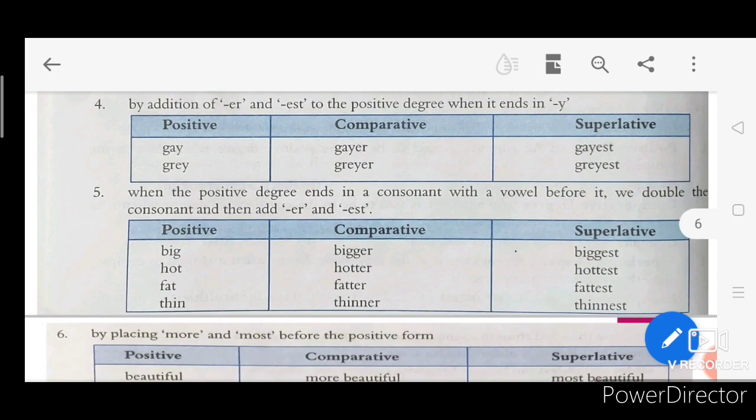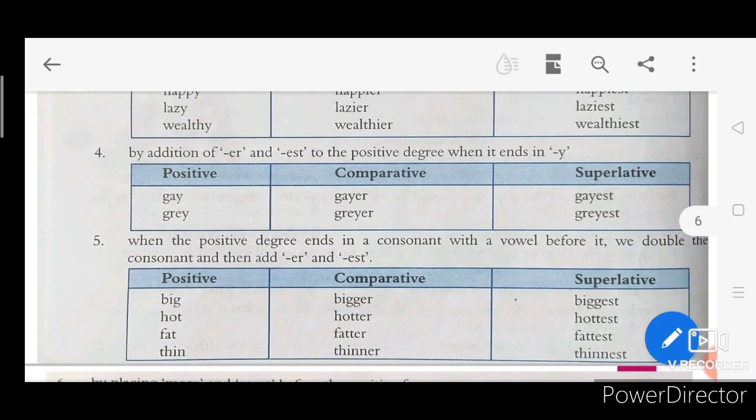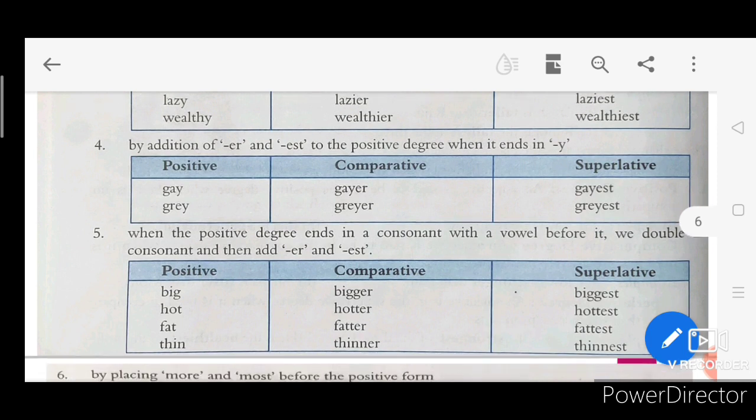Fifth one, see, we have seen one rule: when your word ends with a consonant and before that consonant there's another consonant, there we use ier and iest. But when your word ends with a consonant and before that consonant there is a vowel, we double the consonant and then add est, like big, bigger, biggest. Hot, hotter, hottest. Fat, fatter, fattest.